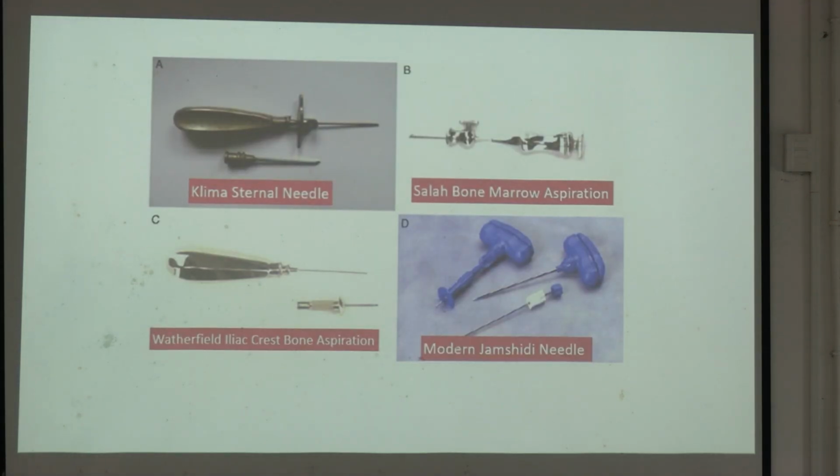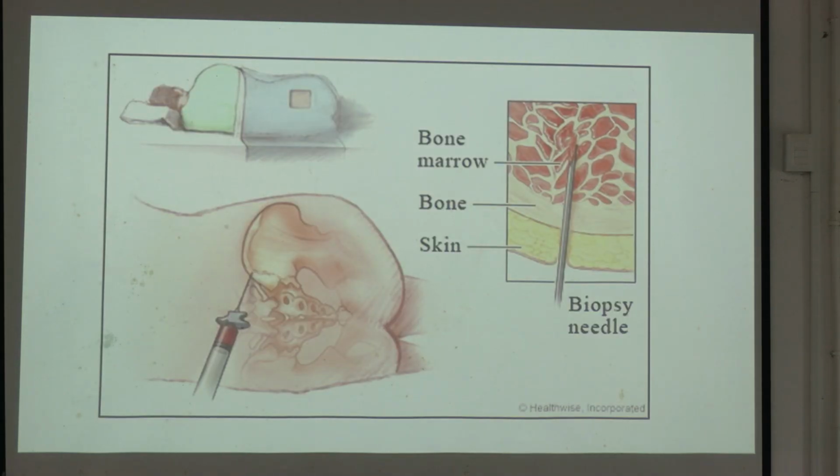These are the different types of needle. It is Klima sternal needle, Salah bone marrow aspiration needle, Waterfield, and modern Jamshidi needle. We commonly use Salah's needle or Klima's needle. These are the commonly used needles. So you can see the outer layer is skin, bone, and bone marrow. So the needle should reach in the bone marrow space. This is the posterior superior iliac spine.